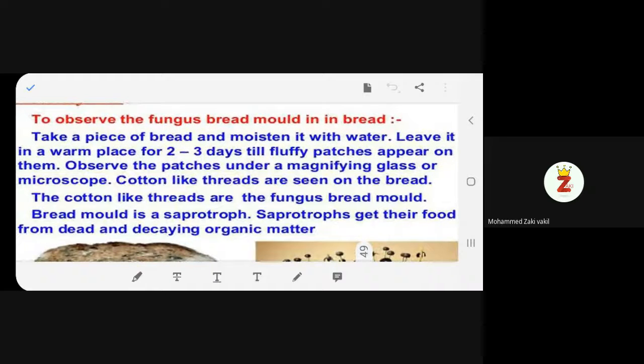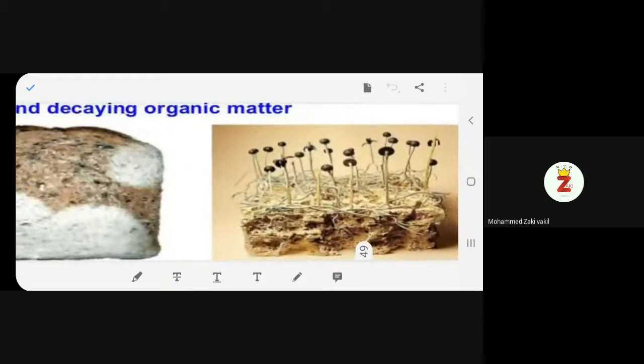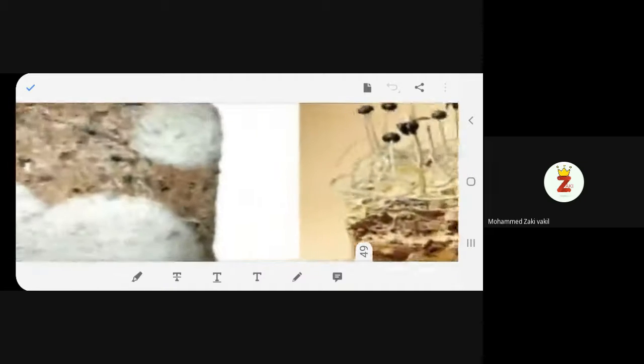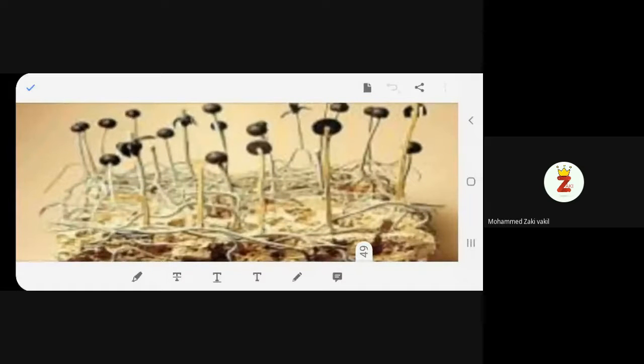They are called bread mold. It is a saprotroph. We know that because they are getting the food from dead and decaying organic matter. The same picture has been repeated. Is it clear? So if you take one patch of this and observe under the microscope, you can have this sort of picture. Is it clear?